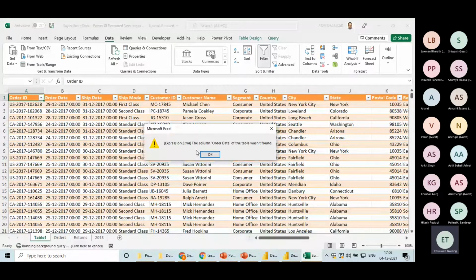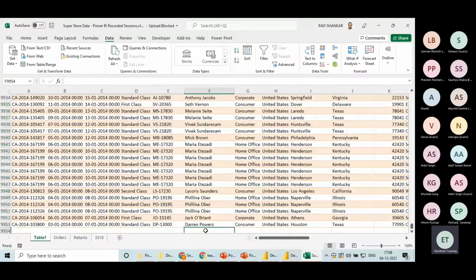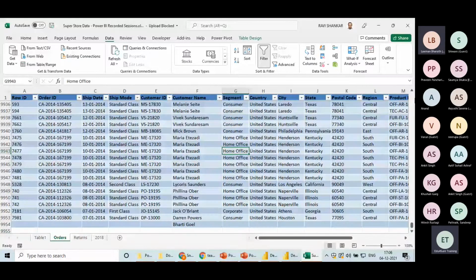What is happening? Did I get Bharti Goel? No. Why? But we should get it. Why are we not getting it? Because it is not able to locate the complete number of columns. Understood? If we have not deleted order date, it will reflect Bharti Goel here.